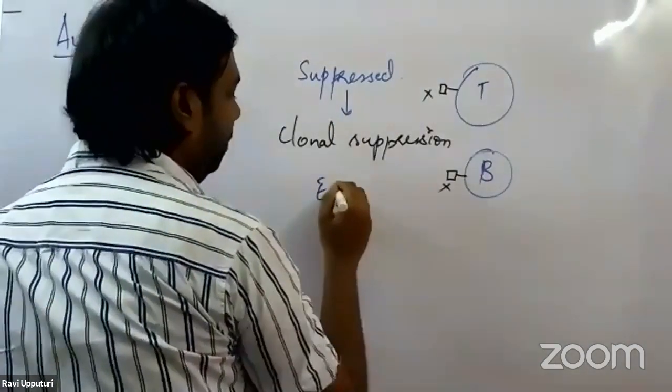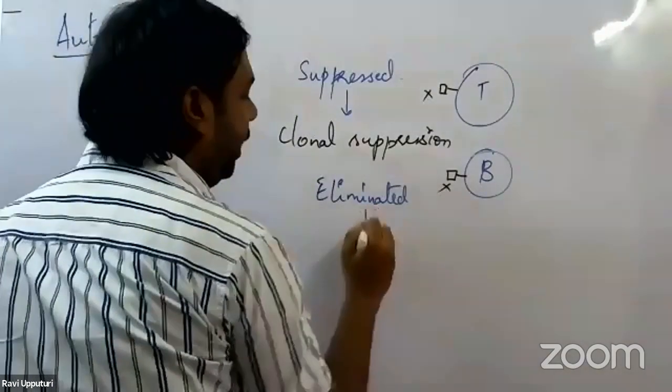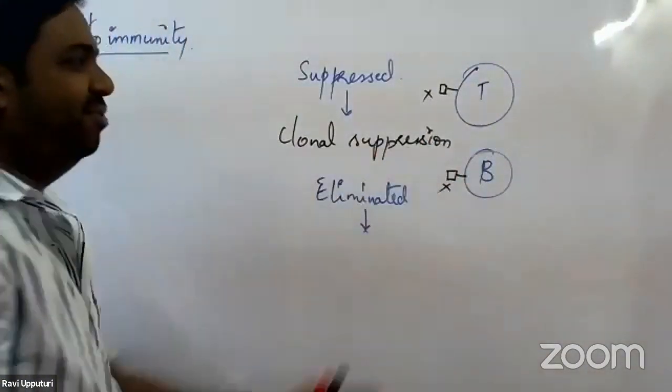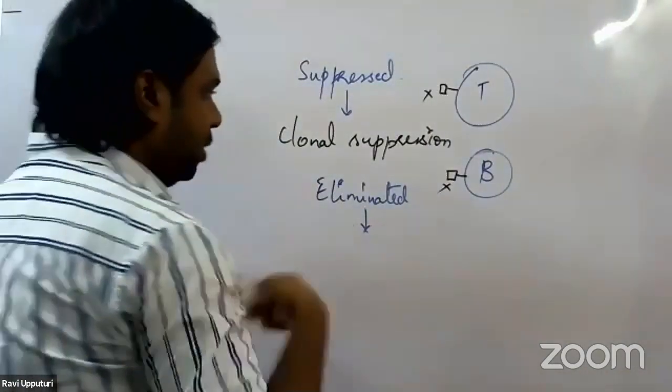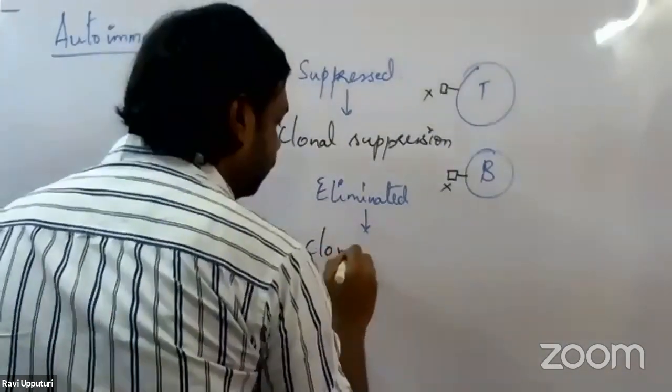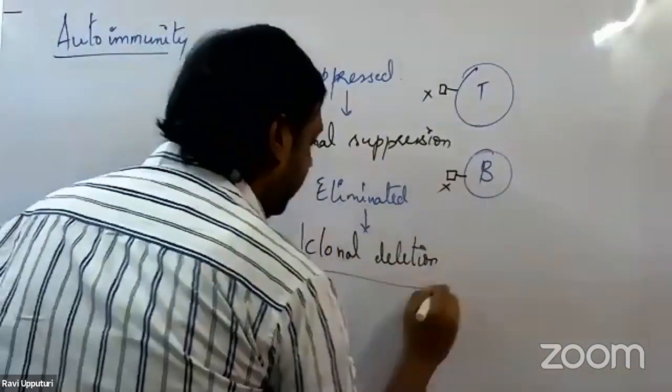This process of elimination of the T and B lymphocytes having these X receptors, we call clonal deletion.